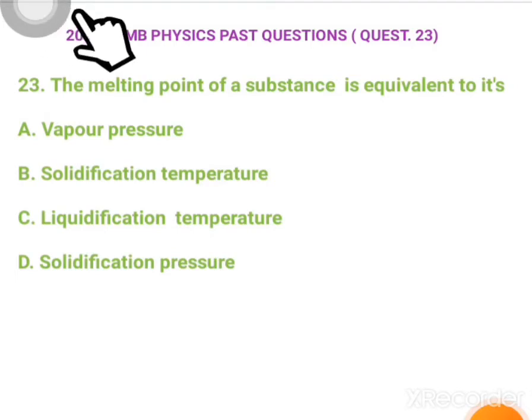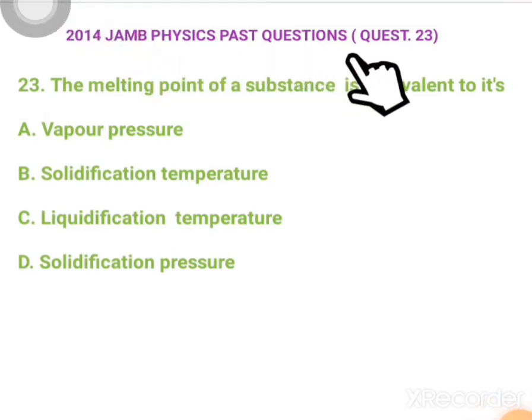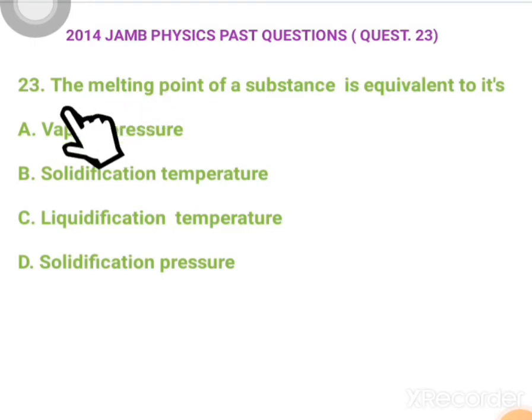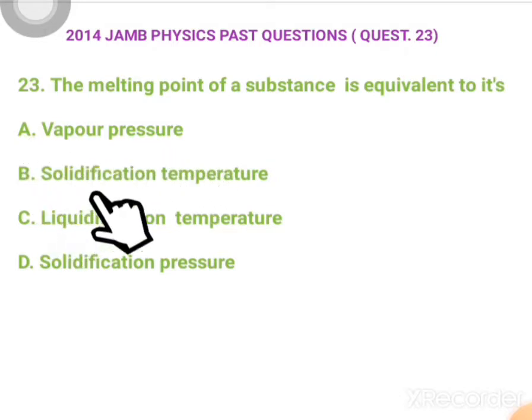This is your 2014 JAMB Physics Past Question, question 23. Question 23 says the melting point of a substance is equivalent to its A. Vapor pressure, B. Solidification temperature, C. Liquefaction temperature, and D. Solidification pressure.